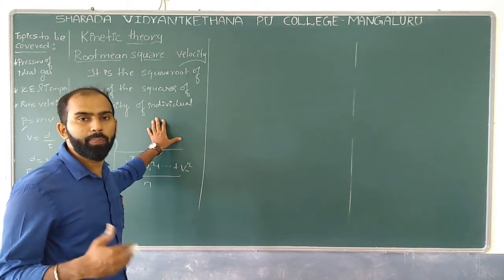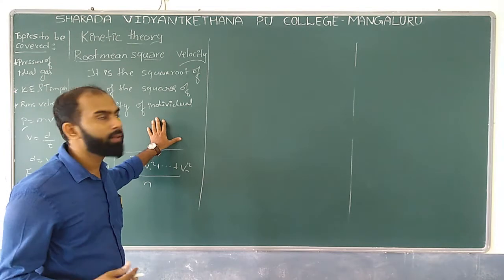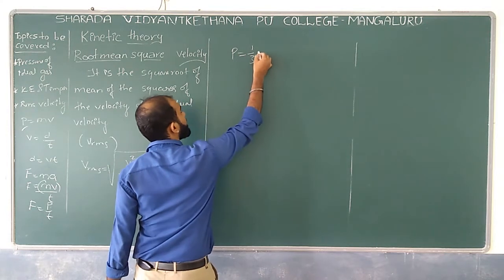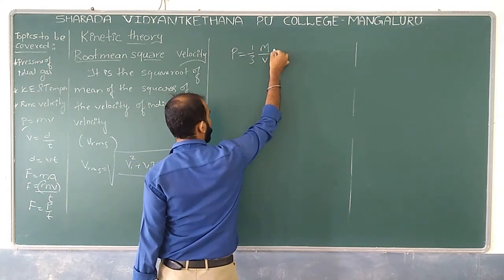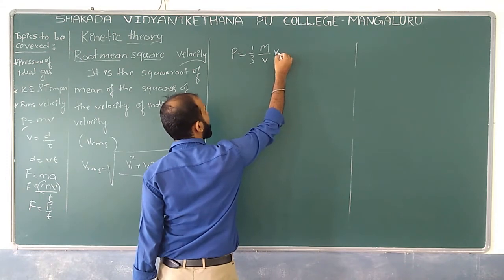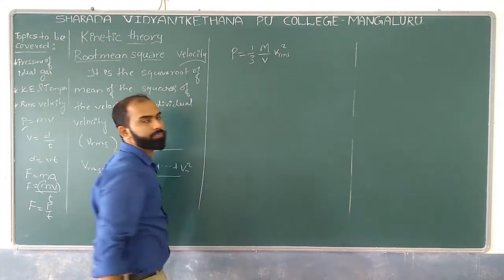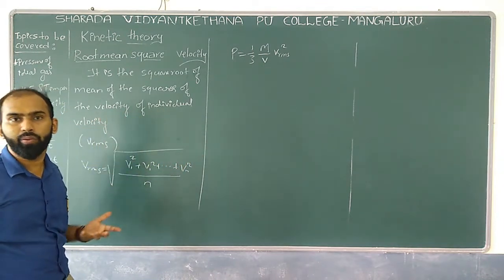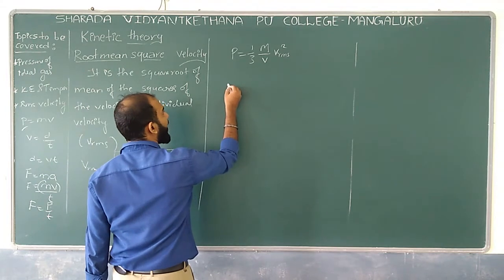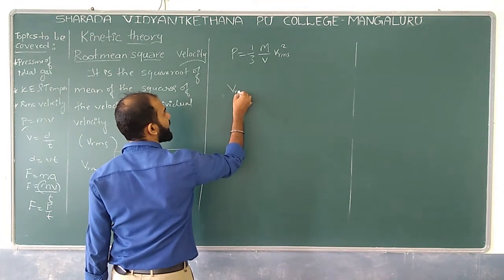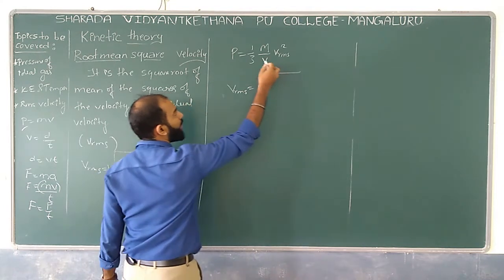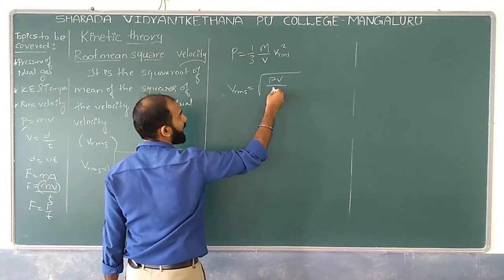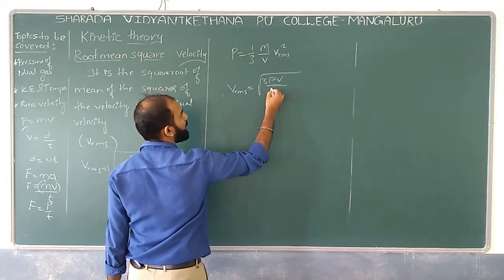In terms of the pressure of an ideal gas in a vessel, we have P equal to 1 by 3 m by V into v square bar, which can be taken as Vrms square. Are you getting? So Vrms is equal to the square root of 3PV divided by m.